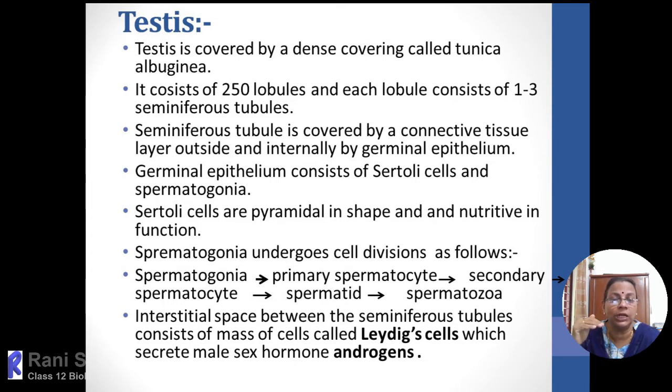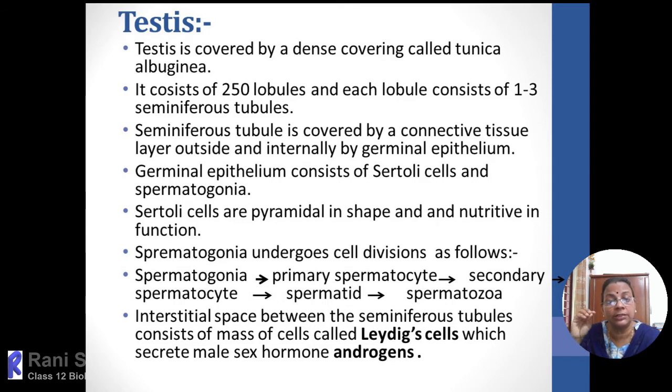So often they ask the difference between spermatogenesis and spermiogenesis. Spermatogenesis means the entire transformation of spermatogonia to spermatozoa, and it takes place within the testis. And spermiogenesis means the last step of spermatogenesis, that is spermatid to spermatozoa. There the morphological changes occur, and they transform into a head, neck, middle piece, and a tail.